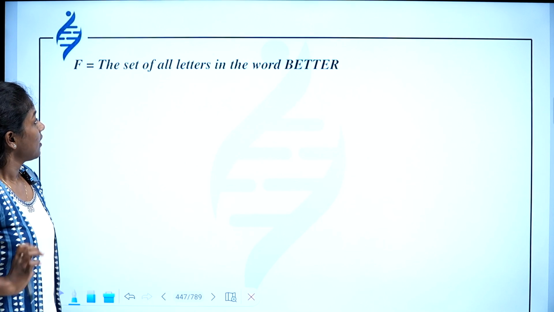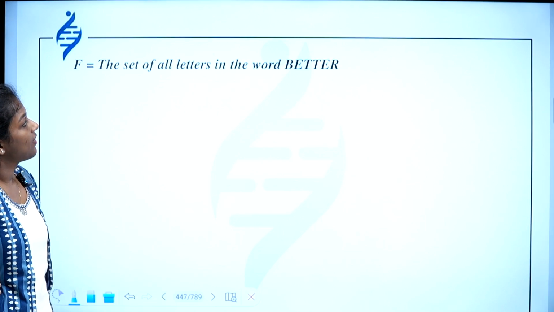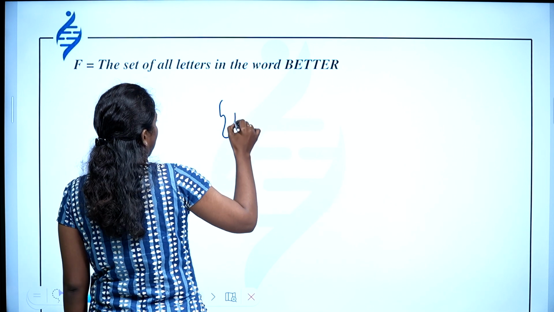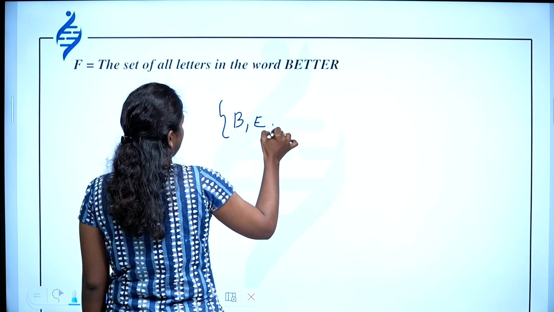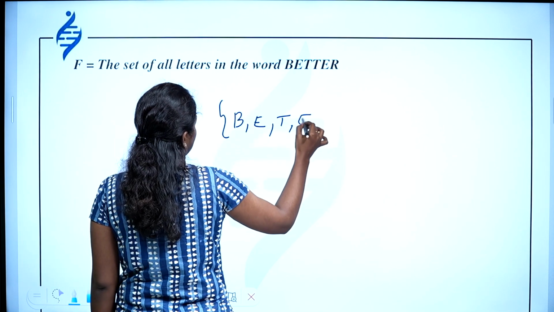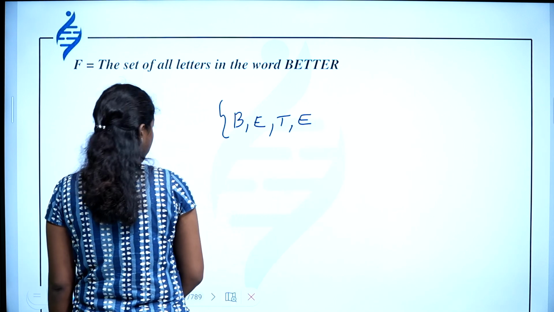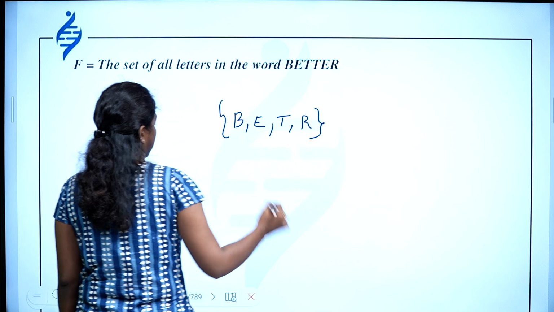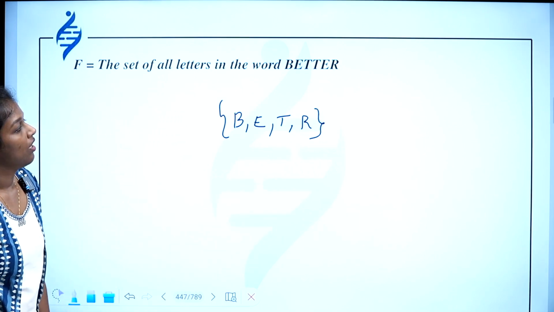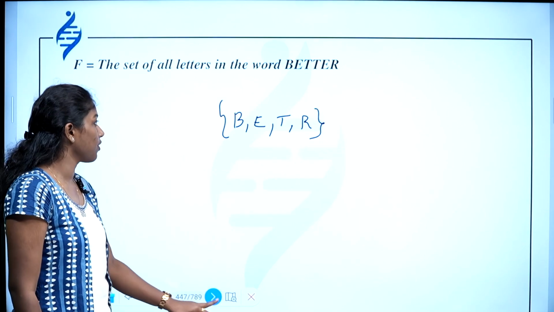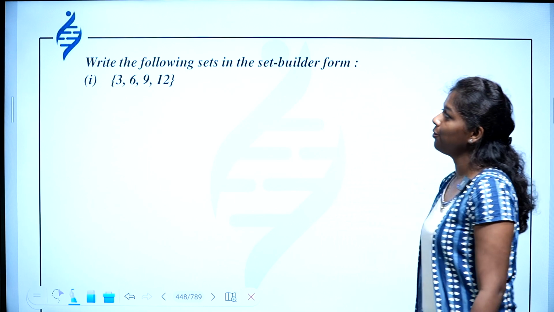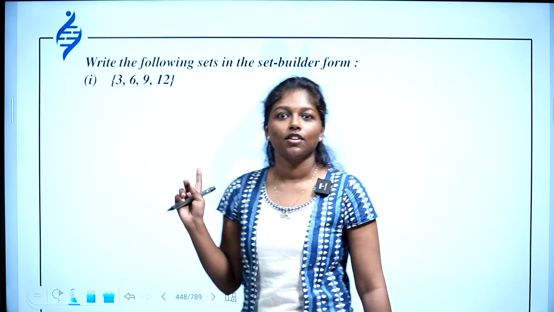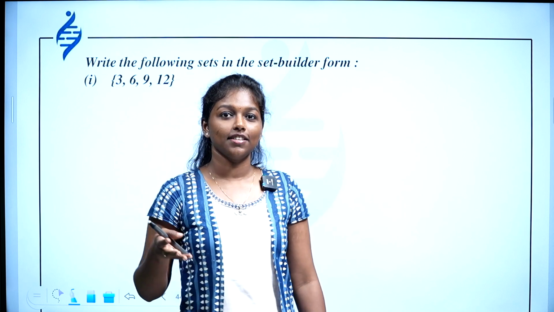Now, the set of all letters in the word better. Better means B, E, T, R. Okay, so this is the roster form. So next we have to do the set builder form. Yeah. So it's given in the roster form and we have to write it in the set builder form.